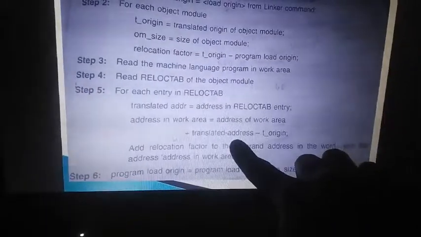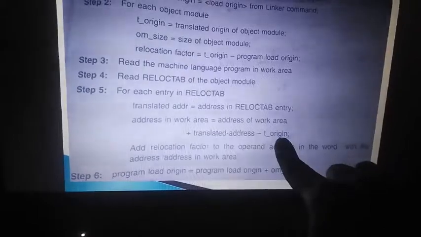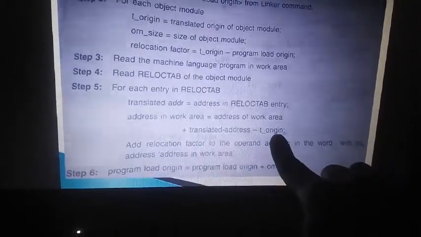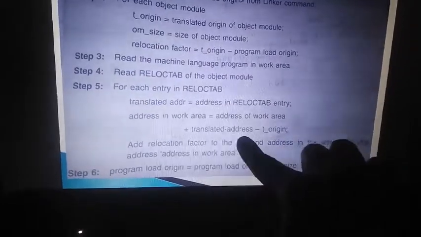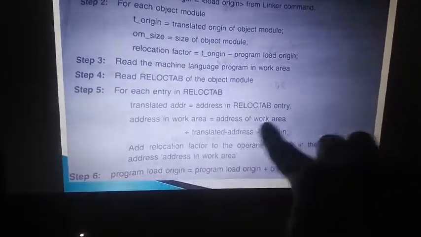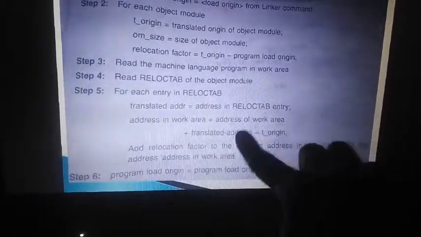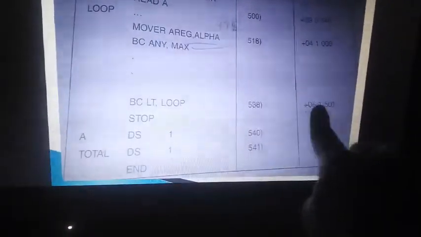So work area plus translated address 538 minus T origin, which is 500: 900 plus 538 minus 500, 38, 900 plus 38, 938. So you will be in location 938 over here. This is loaded. It's not in 538, it's in 938.